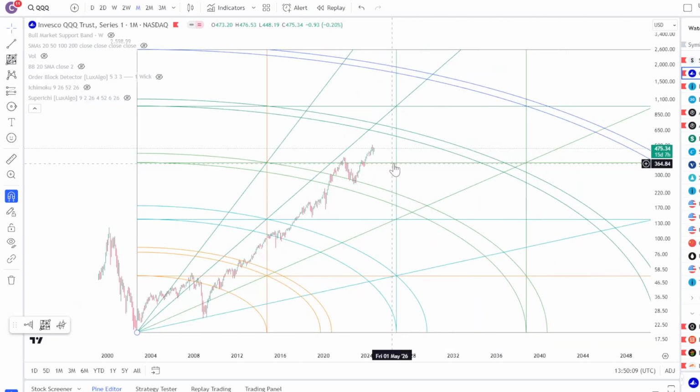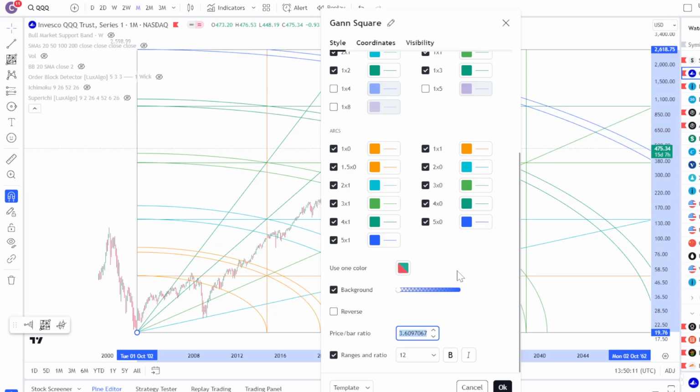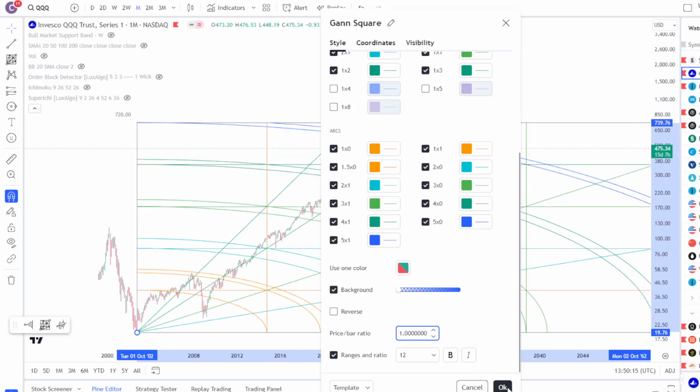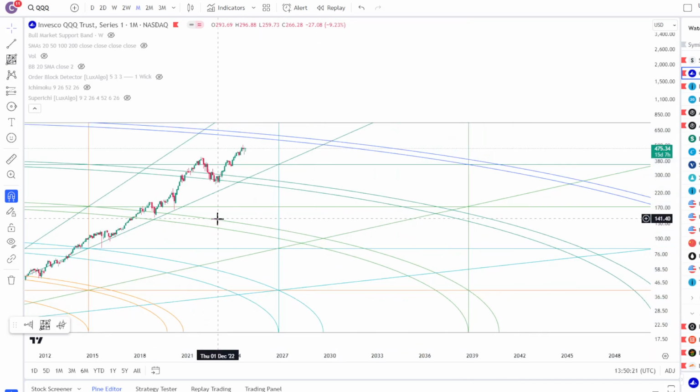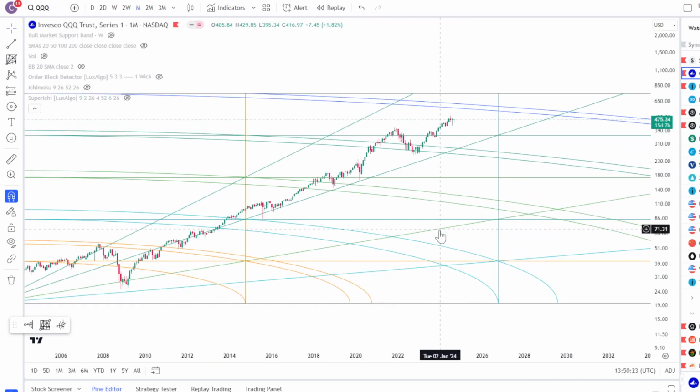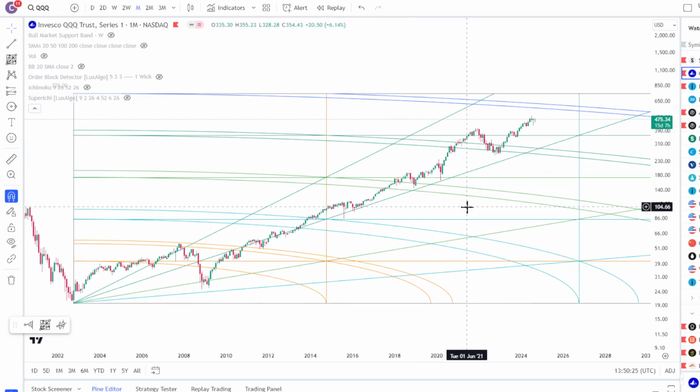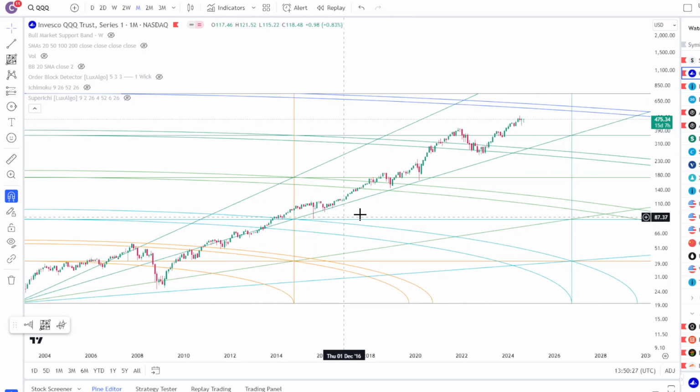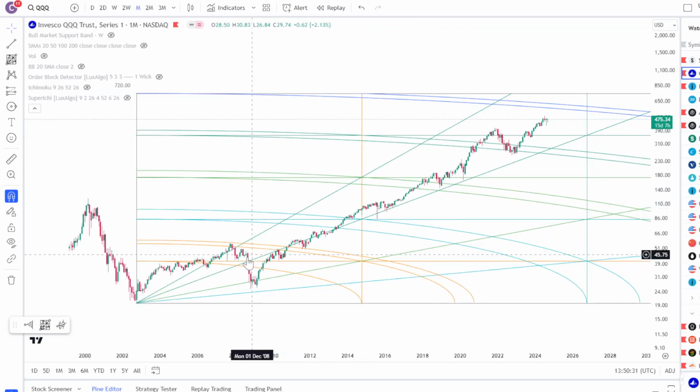Now the ratio, you're not supposed to pick any number just to fit your bias. Usually you start with 1 and then you see what you see. And there are some other ratio numbers you can play around with. I'm going to just play around with some of these ratio numbers here. But just taking 1, you can see pretty significant market symmetry here. You can see that it's been hugging the angle over here very, very nicely on the way up, right? And the angle has been back tested multiple times.